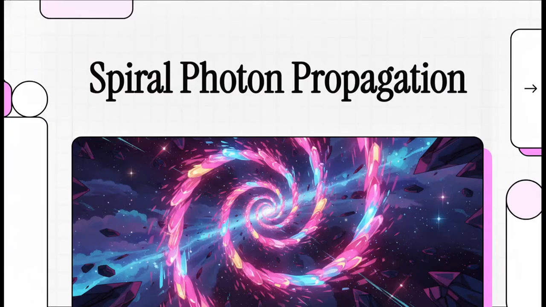Welcome to The Explainer. Today, we're unpacking a really bold theoretical physics paper published in August 2026 by Dr. Ahmad Rihan. It's called Spiral Photon Propagation and the Rihan Atomic Model. His research attempts to solve a huge cosmic puzzle by totally reimagining the fundamental path of light. We're going to break down these complex concepts so you can see exactly how this paradigm shift works.